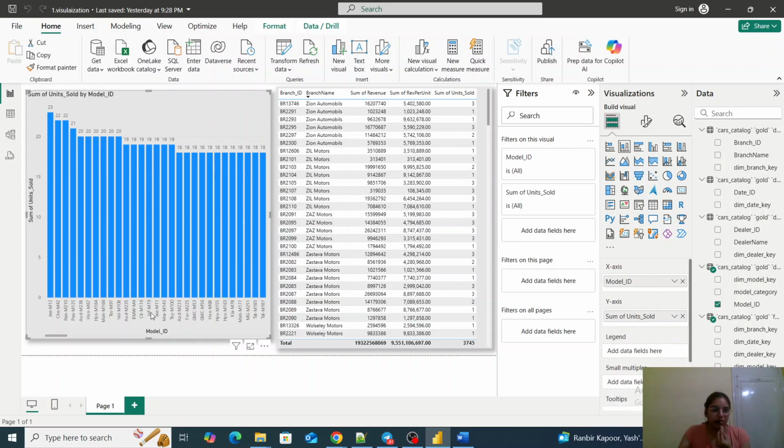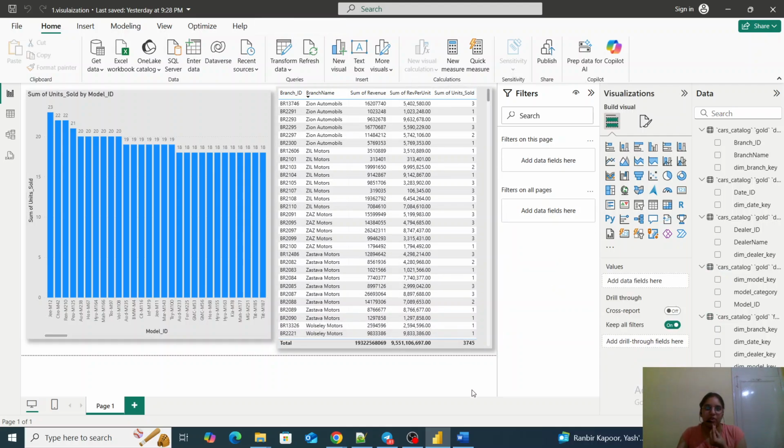If I show you, this is the model ID. For sum of units sold by model ID, for every model ID, what is the sum of units sold? It is having all the data over here. If we want, we can also check the branch ID, branch name, sum of revenue per unit, and sum of units sold. So all of that data I can get.